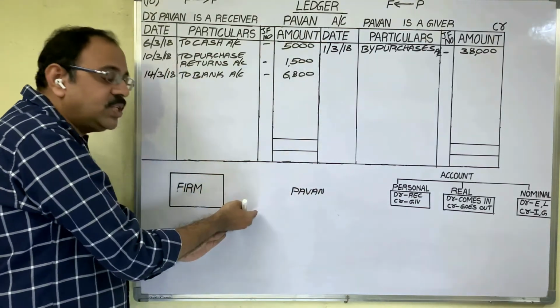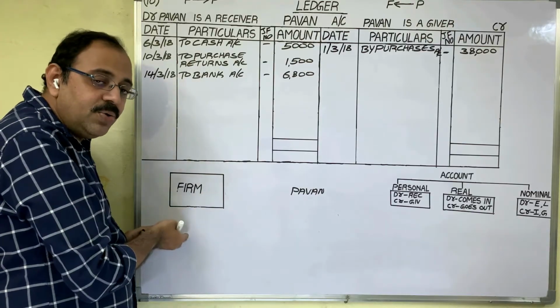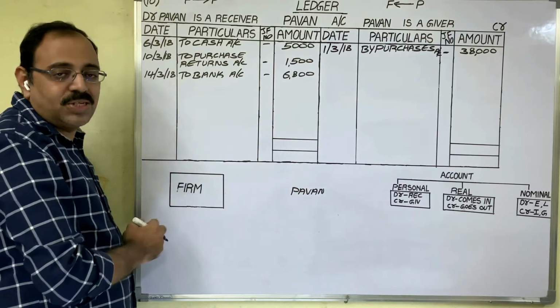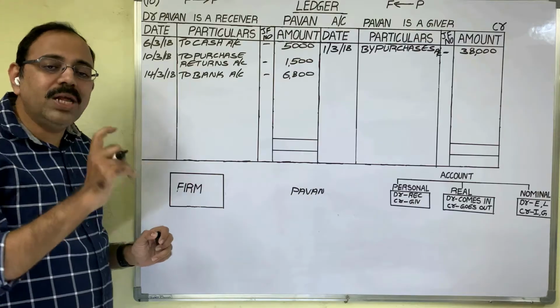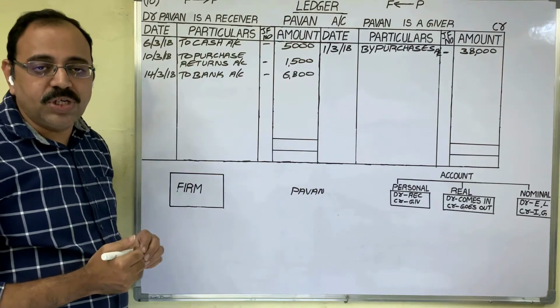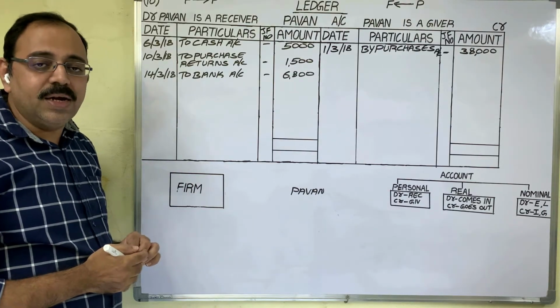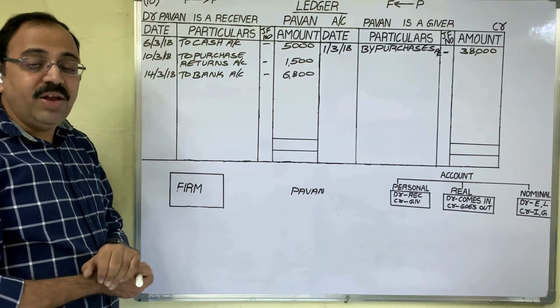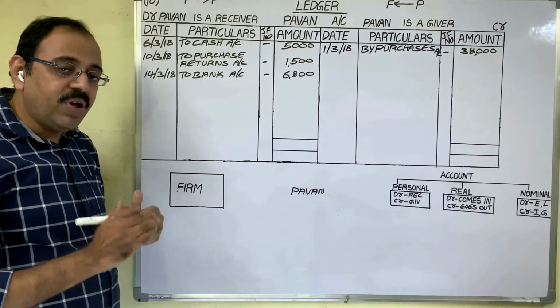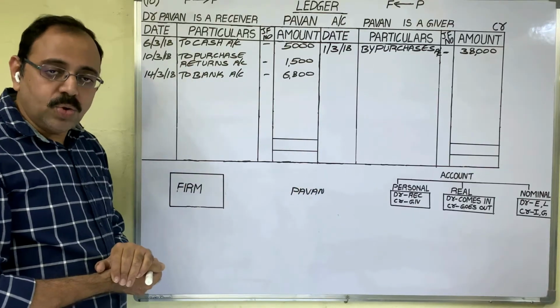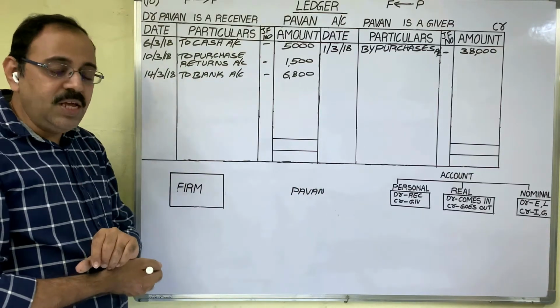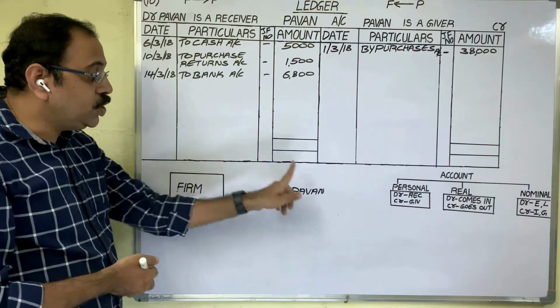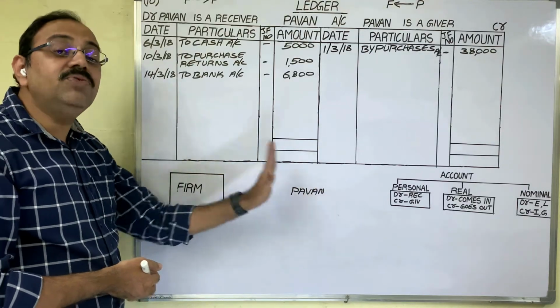Pawan is allowing discount. Then what are we doing? We are receiving the discount. So even though the words discount allowed are given in the question, we should understand that it is about discount received.